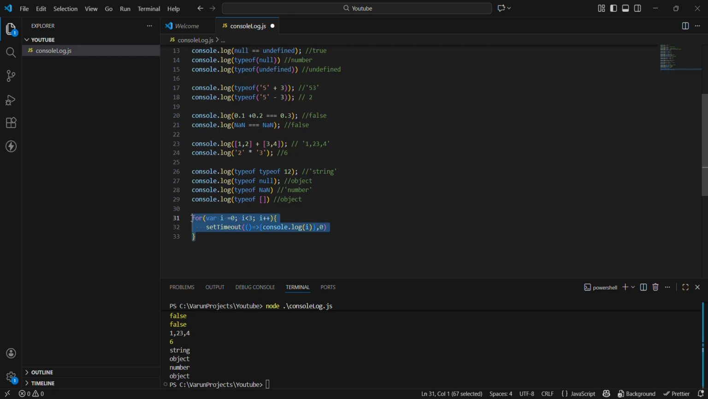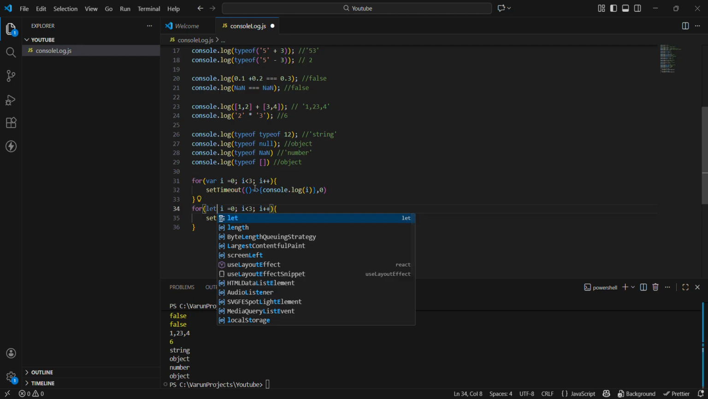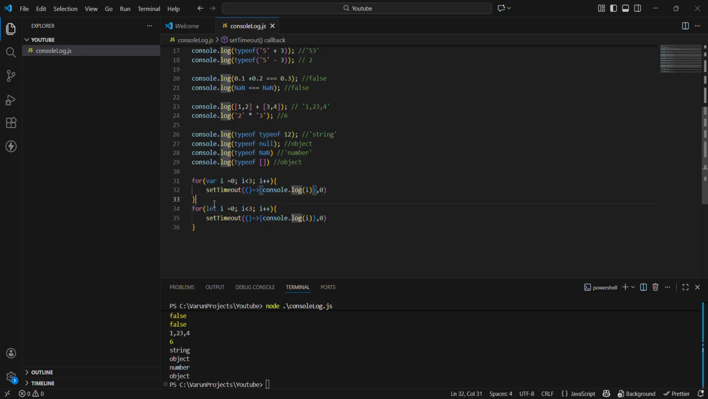The same question, not with var but with let i is equal to 0. So what do you think, guys? What will be the output of these two? If you told me 3 3 3 for the first, and 0 1 2 for the second, then you are right. You are absolutely right.